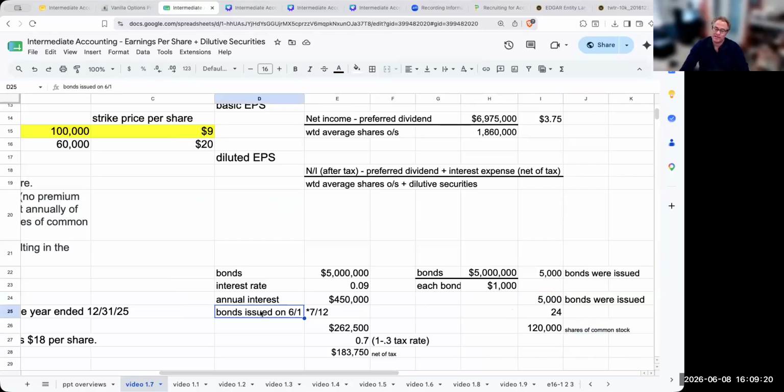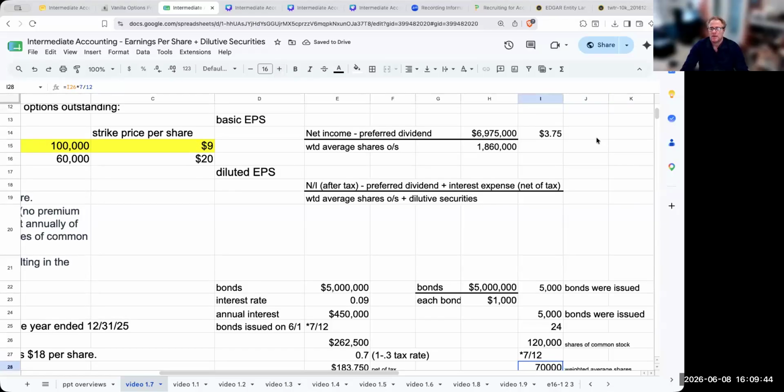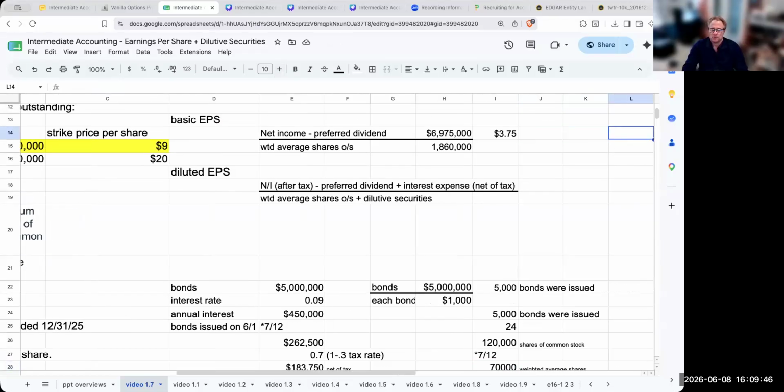The answer is no. These were issued on June 1st. So I have to multiply this by 7/12. So the number of weighted average shares would be 70,000 shares.